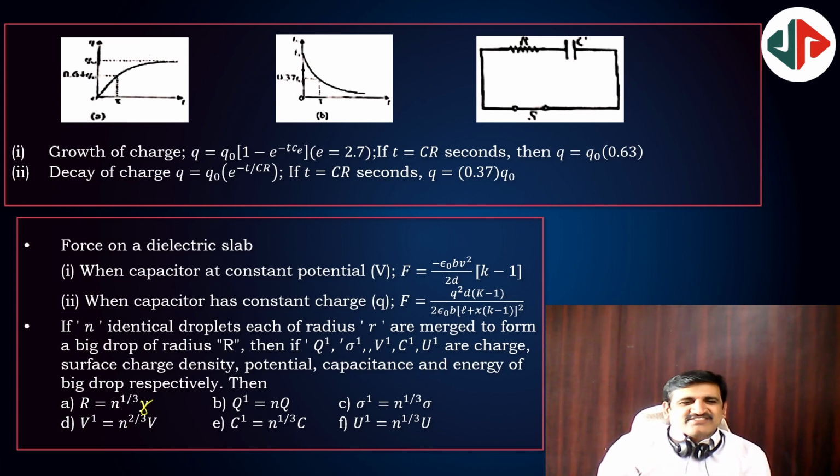Q dash is equal to nq and sigma dash is equal to n to the power of 1 by 3 sigma. V dash is equal to n to the power of 2 by 3 V. C dash is equal to n to the power of 1 by 3 C, and U dash is equal to... remember, these two will be equal because capacity is proportional to r. That's why capacity is proportional to r, because capacity is equal to 4 pi epsilon naught r, isn't it? And the remaining things you will get next.